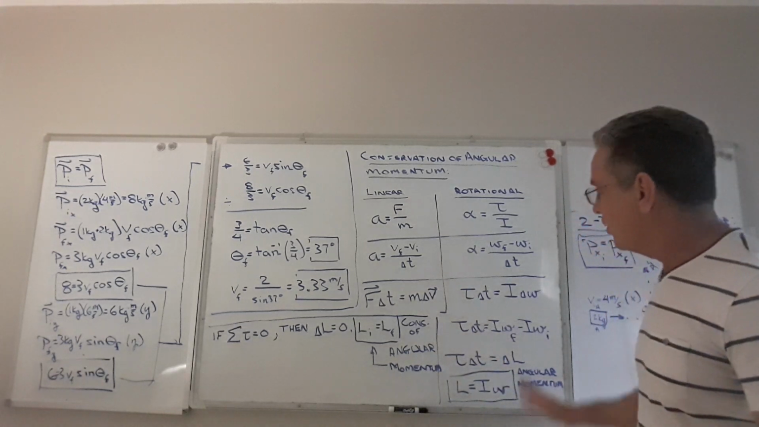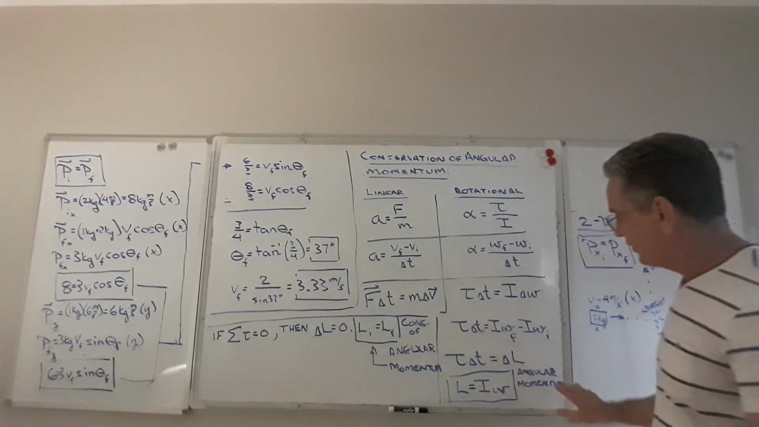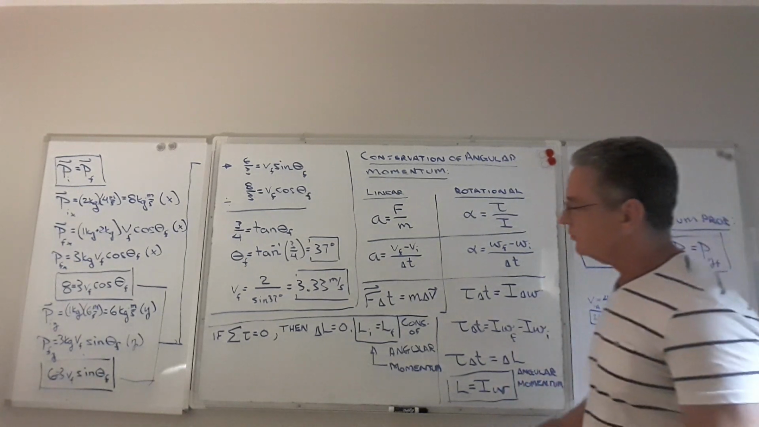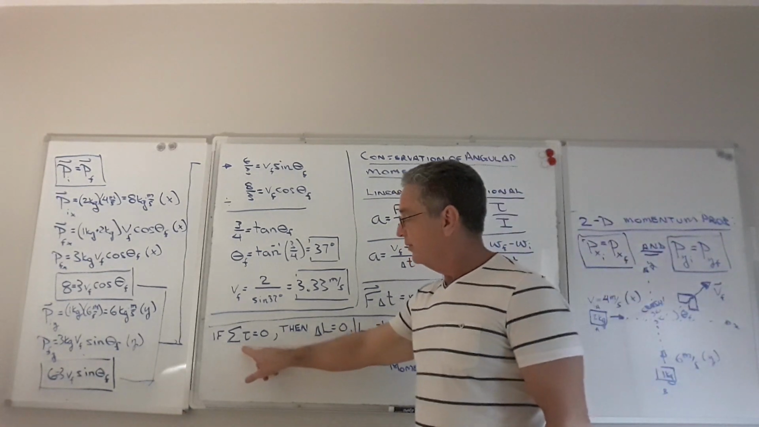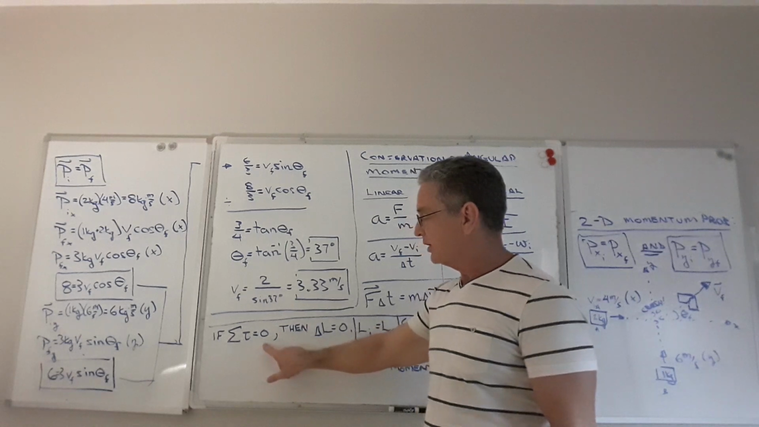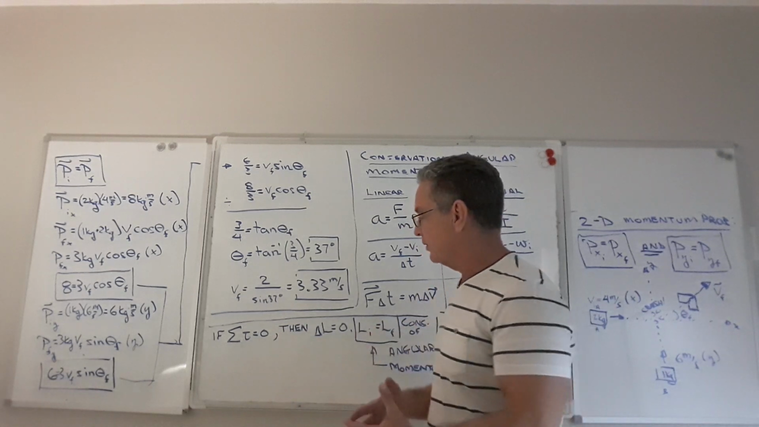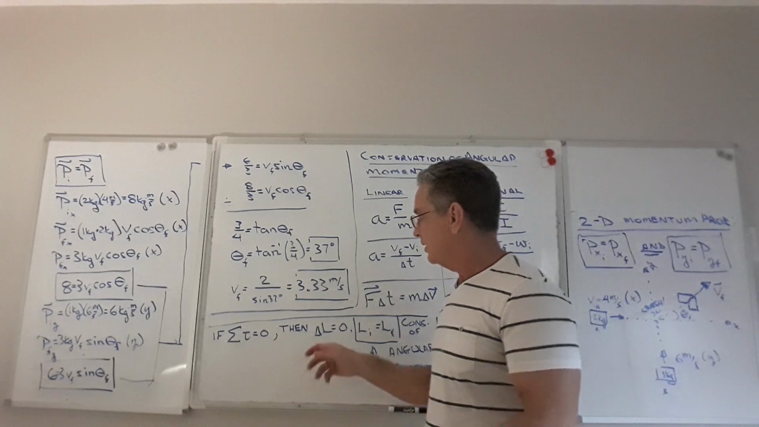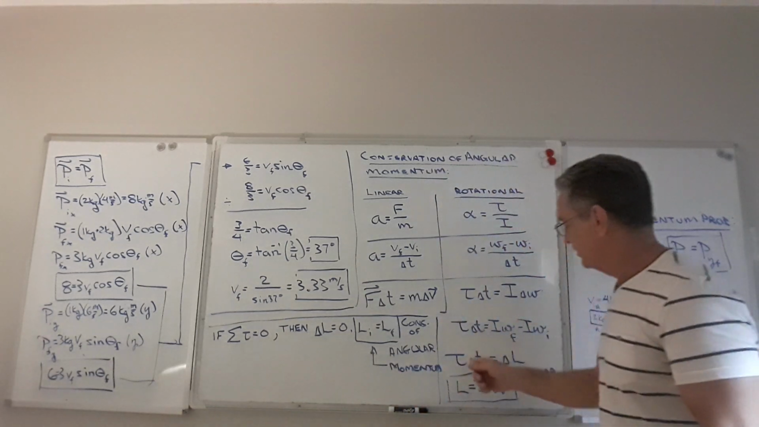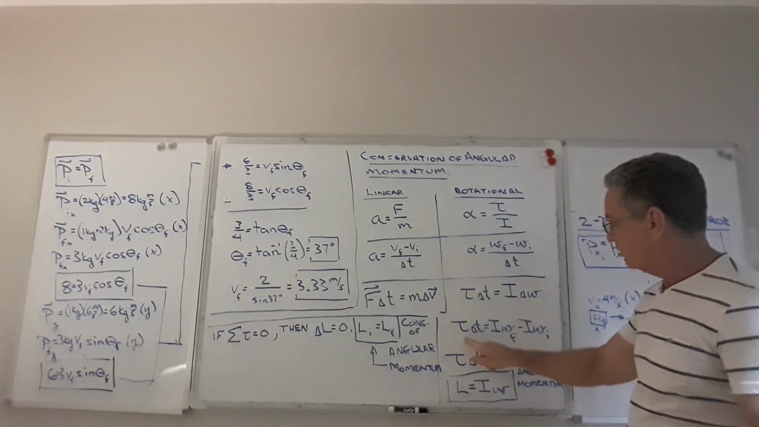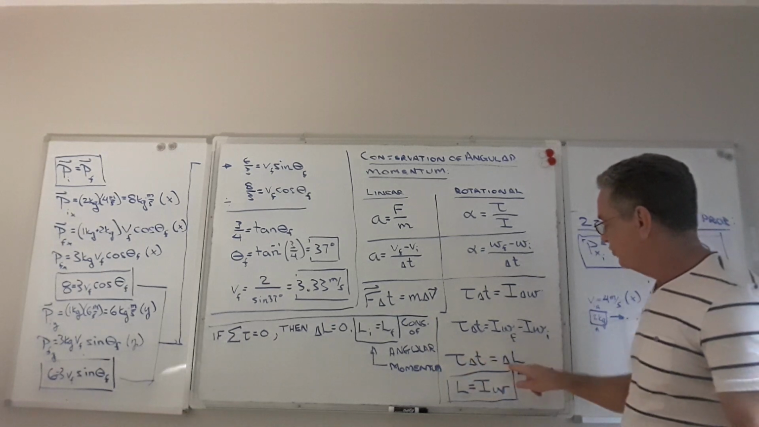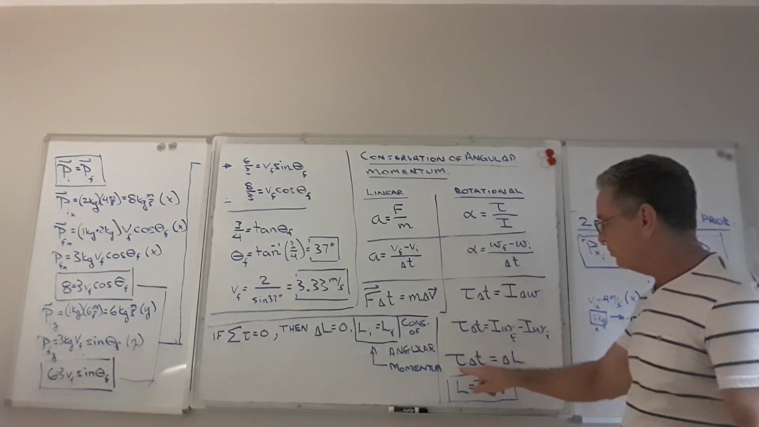Okay, now taking that new definition of angular momentum, if the sum of the torques on an object is 0, if all the torques added together equal 0, then that necessarily means that the change in the angular momentum must be 0, right?